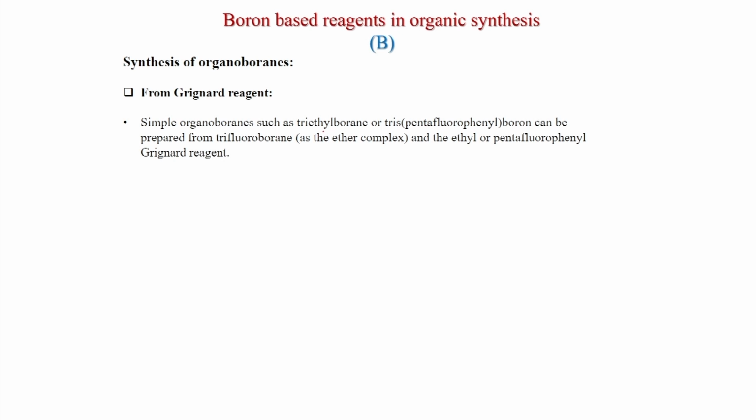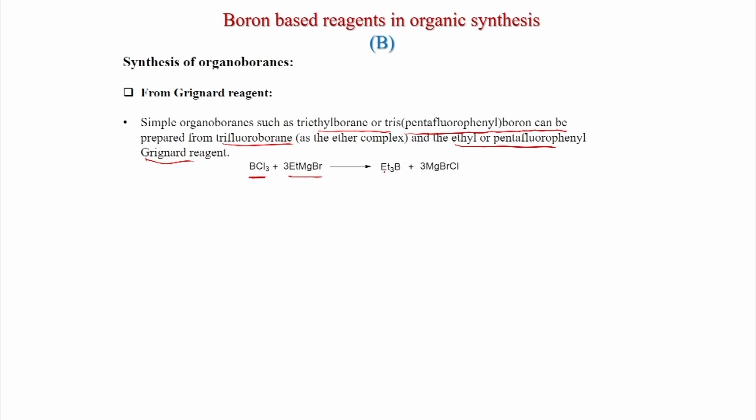Simple organoboranes such as triethylborane or tris(pentafluorophenyl)boron can be prepared from trifluoroborane as the ether complex and the ethyl or pentafluorophenyl Grignard reagent. So, with the corresponding Grignard reagent you have to use BCl3, trichloroborane or boron trichloride, and then 3 equivalents of ethyl magnesium bromide.